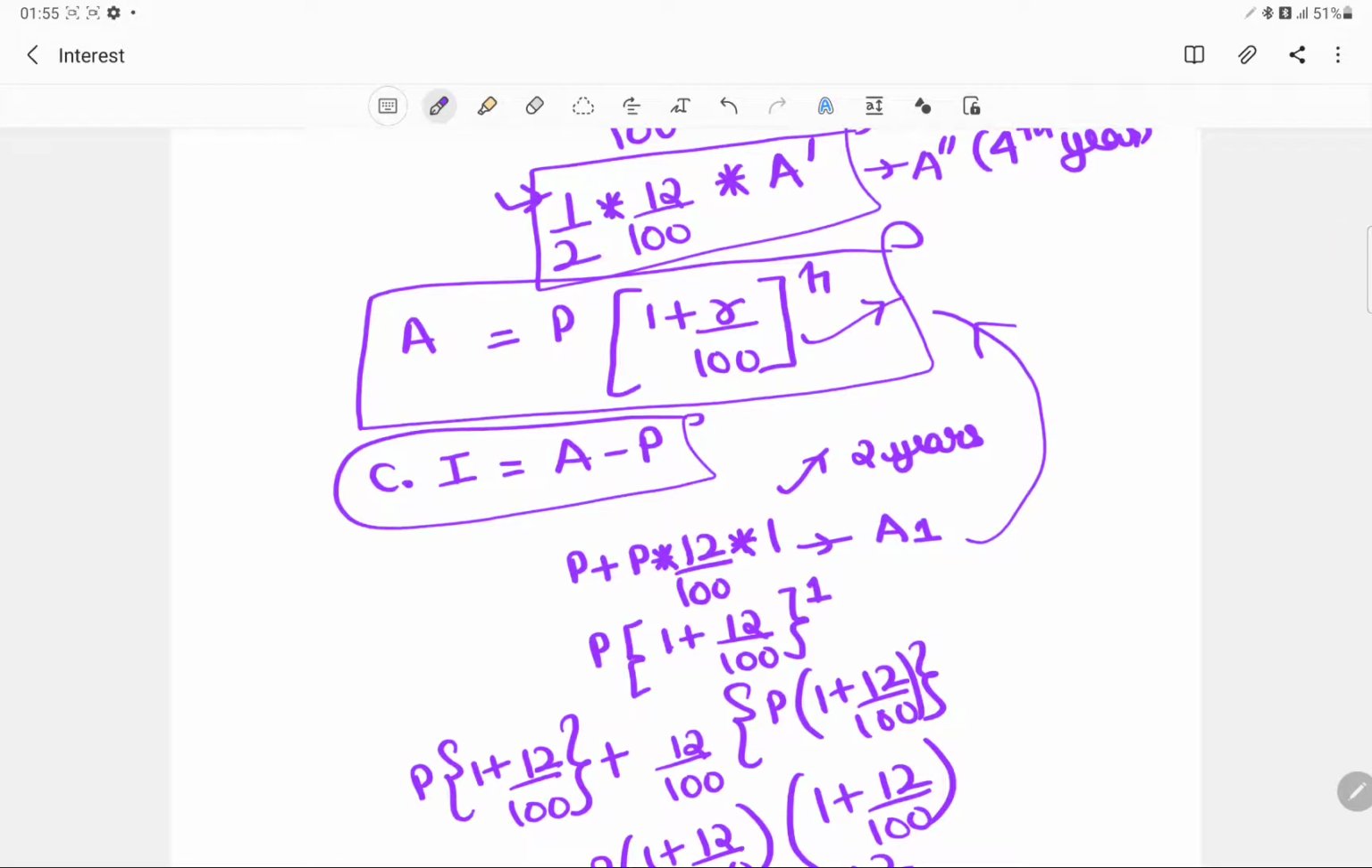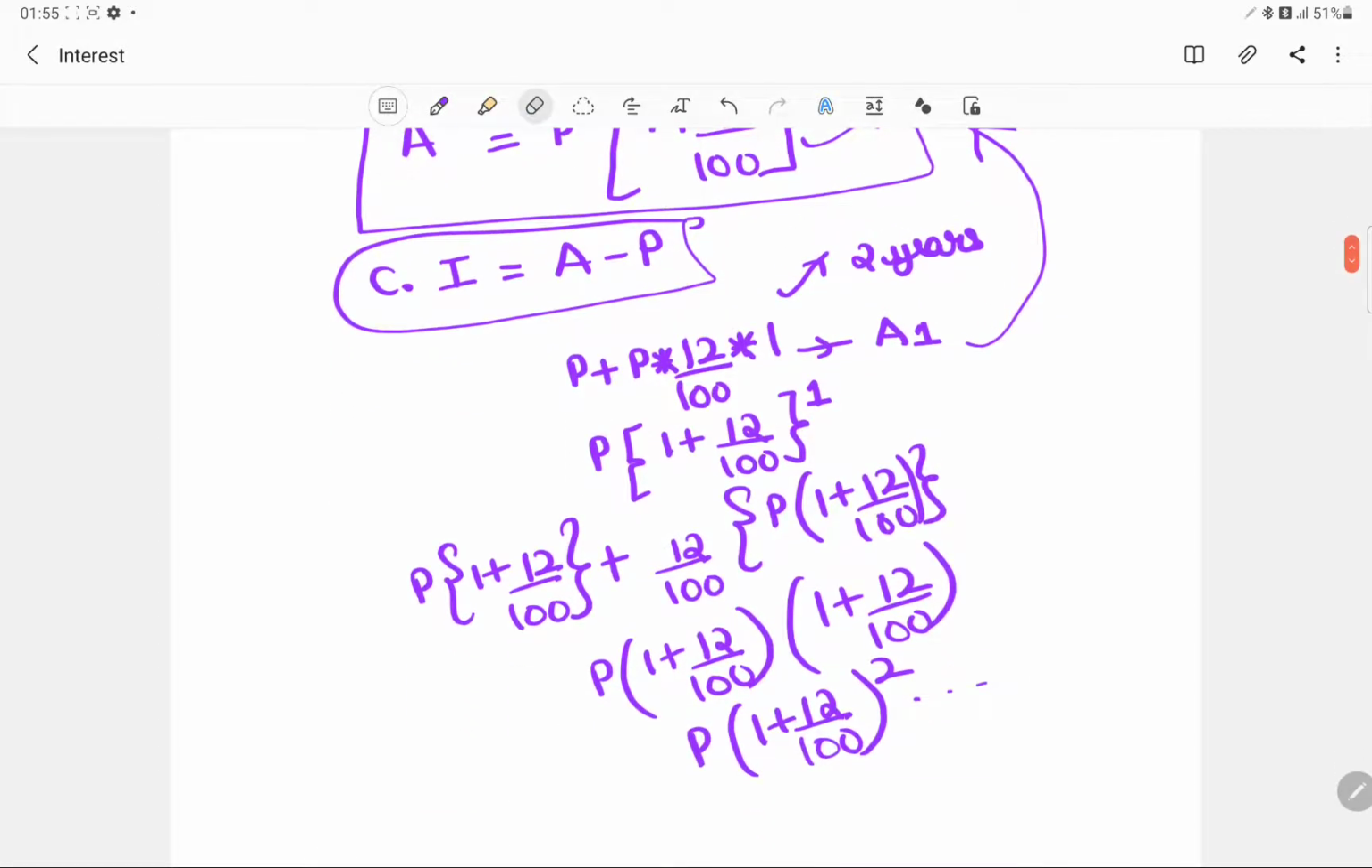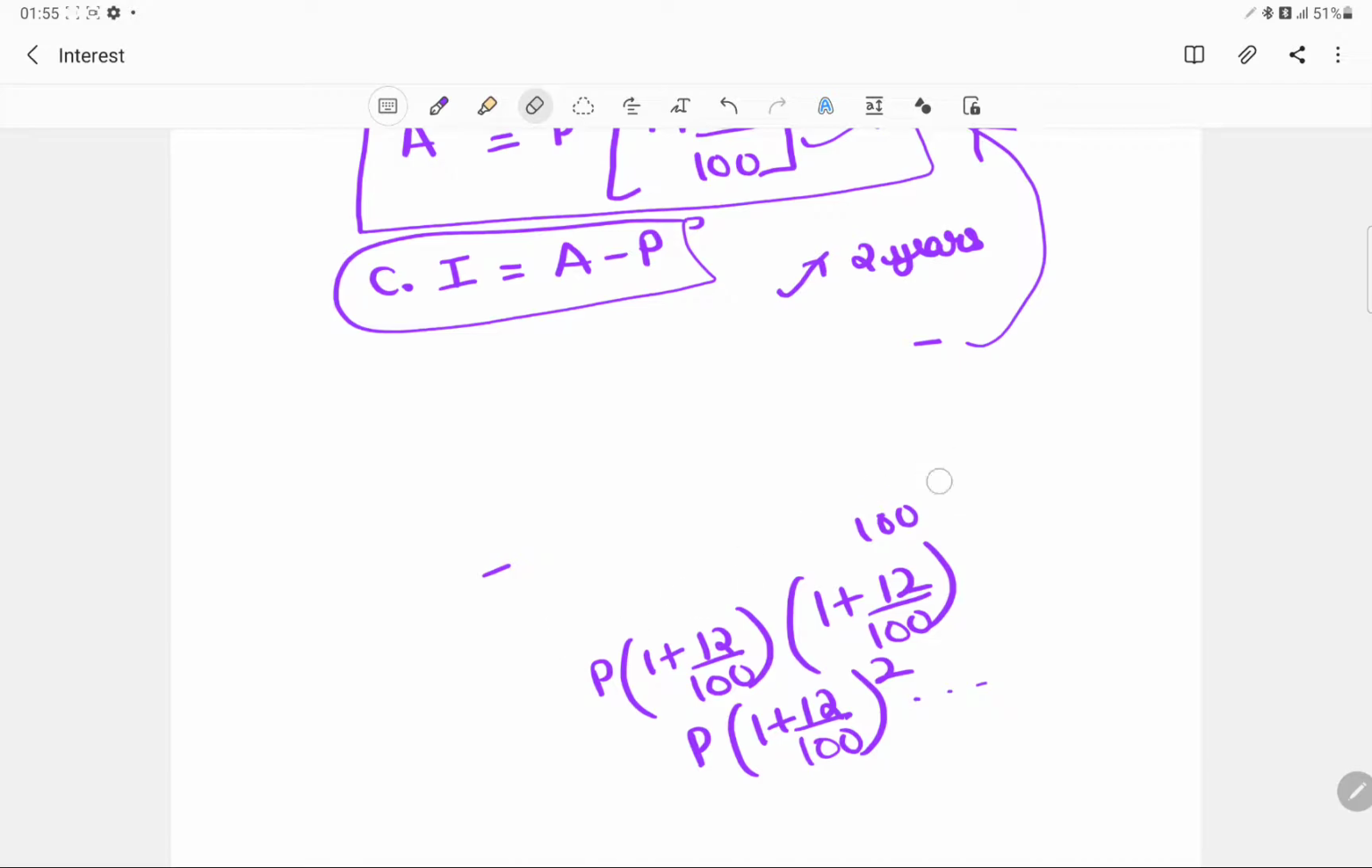This is basically a very simple case of successive percentage change. Okay, I hope this formula is clear.